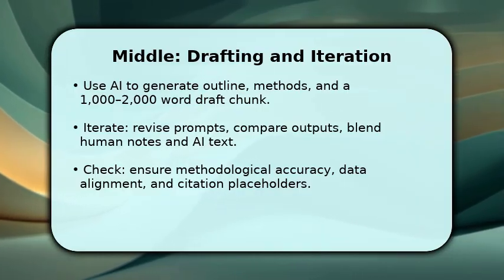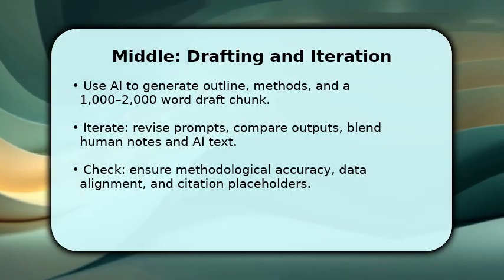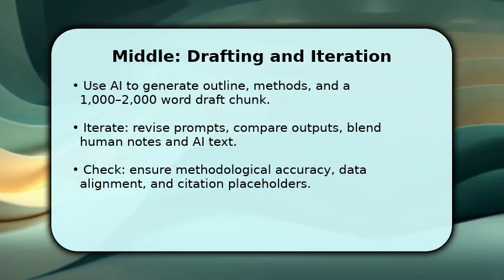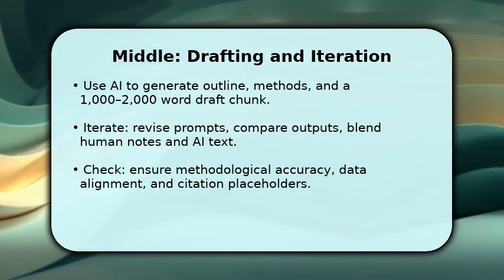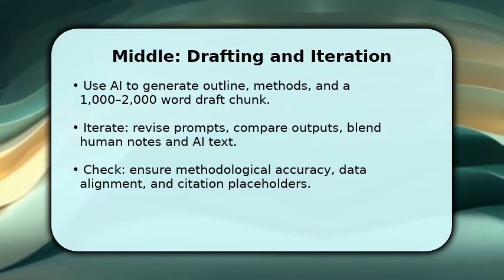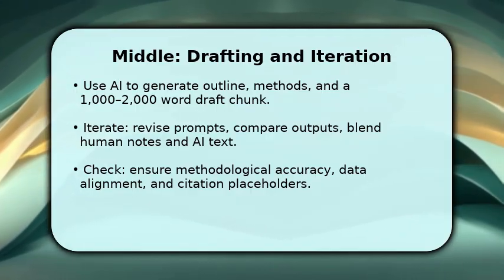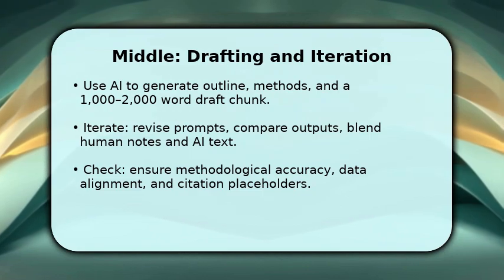Once done, iterate. Refine prompts to fix tone or depth, run comparisons across versions, and merge your original notes with AI prose so the argument stays yours. Make sure to validate methods and data citations against source material. Use placeholders for citations, and verify every factual claim to prevent hallucinations.